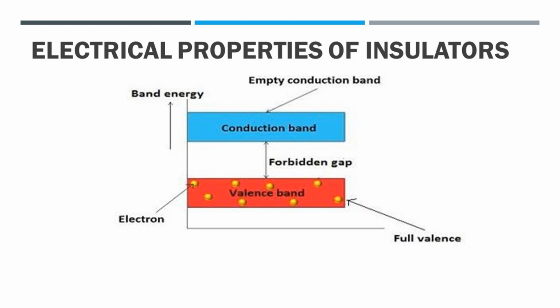Here, thermal energy is insufficient to promote electrons from the valence band to the conduction band. Thereby, the conduction band remains vacant, and therefore the material acts as an insulator. For example, wood, rubber, plastic, etc.